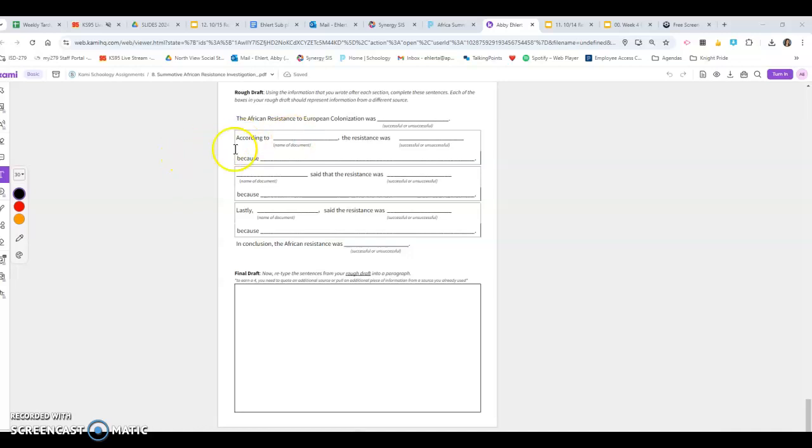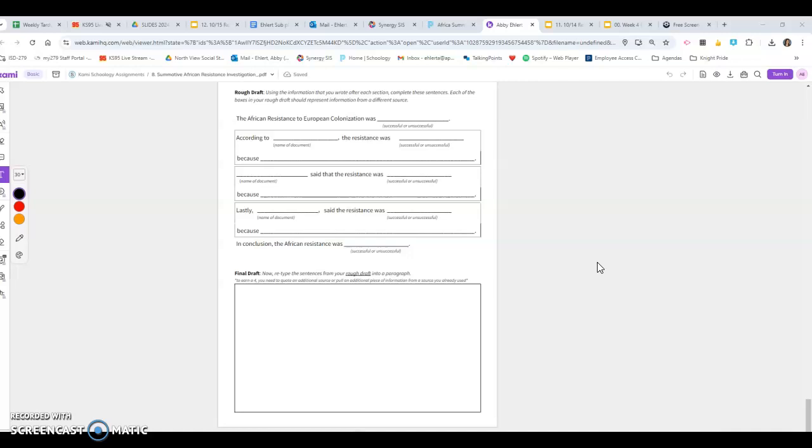You're going to use the documents to help support your topic sentence, so 3 different documents, and you're going to write a concluding sentence. Then you're going to take that and you're going to type in your box your paragraph. To earn a 4, you need to quote an additional source or pull an additional piece of information from a source that you already used.